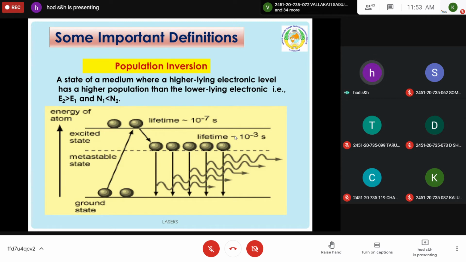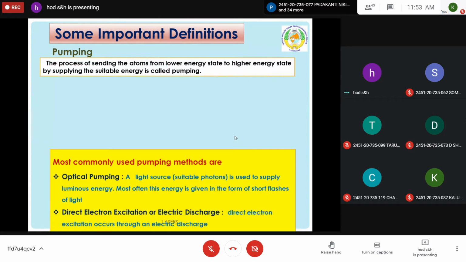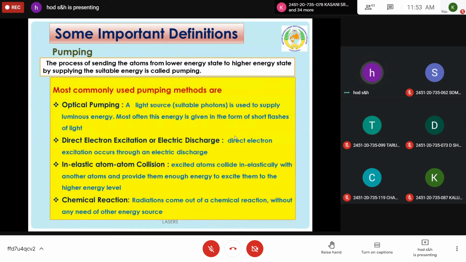And a system which achieves population inversion is called an active system. So once population inversion is achieved, then it is ready to produce the laser. So this system is called an active system. These definitions you should understand. So the process of sending the atoms from lower energy state to higher energy state by supplying suitable energy is called pumping.